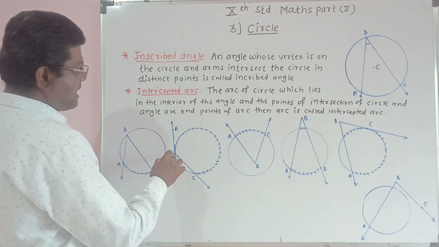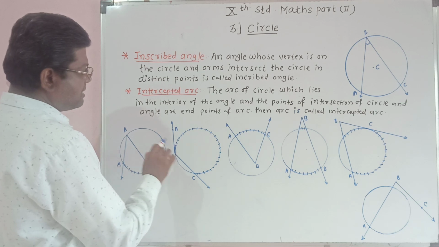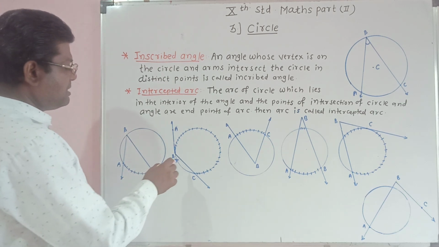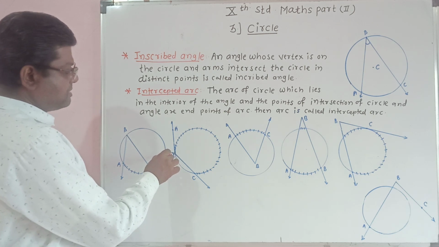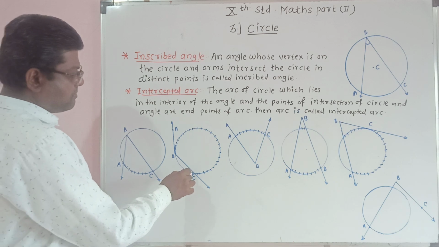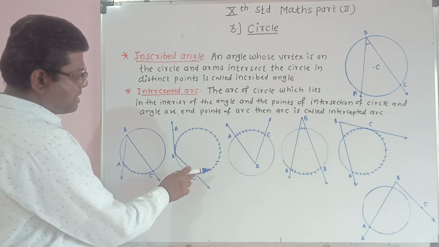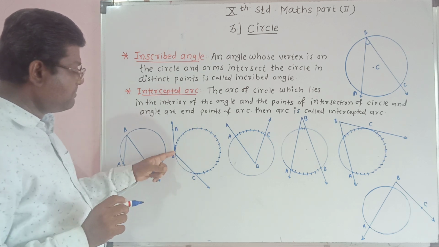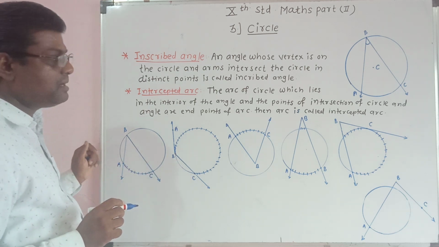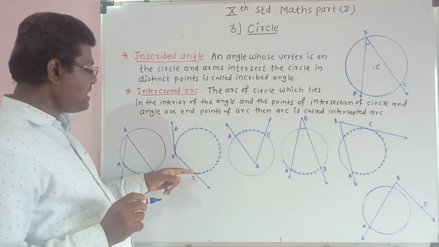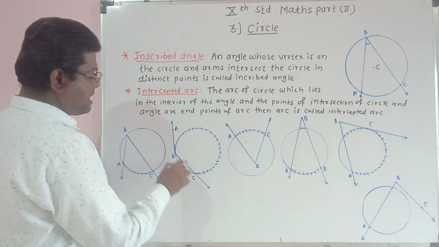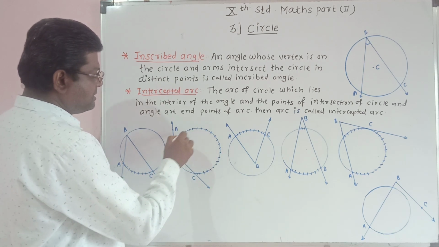ABC, and this arc lies in the interior of angle ABC, and the points of intersection of the circle and angle, B and C, are the end points of this arc.